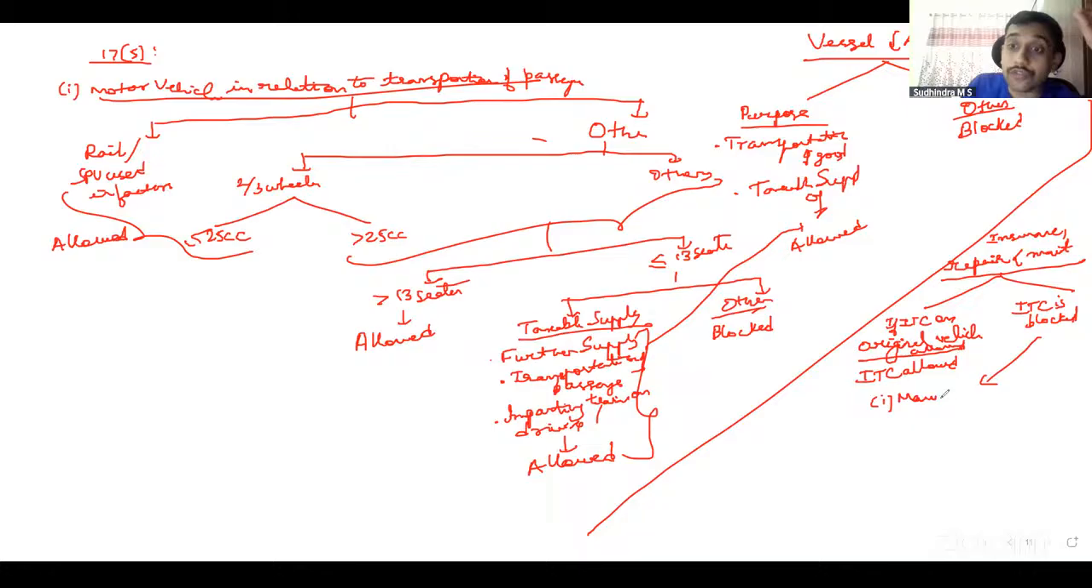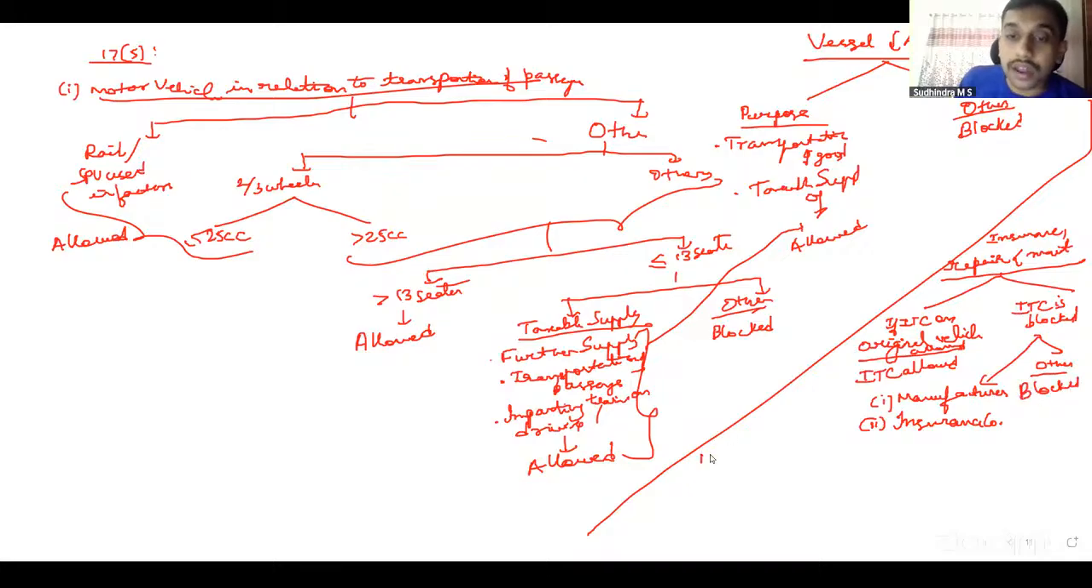One, manufacturer of motor vehicles. For him, more than it being a motor vehicle, it's a stock for him. So in stock, if he's taking insurance, yes, he can claim. Second, services provided by insurance company. When you are making an insurance claim, if the insurance company is paying the amount for the servicing, on that GST, the insurance company can claim. If it is for other purposes, it is blocked.